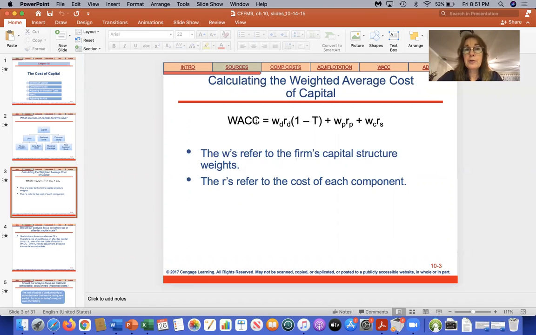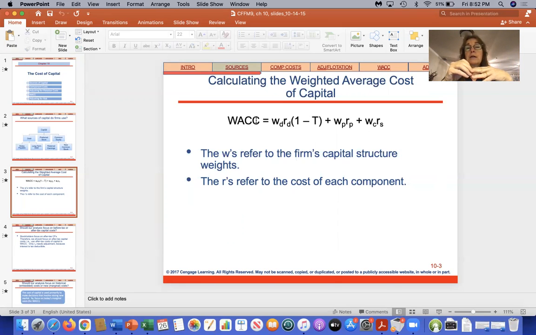We also call the WACC the hurdle rate, because if your weighted average cost of capital is 9%, say, then in chapter 11, we're going to look at the different ways that we decide whether we're going to accept a project or not. If our weighted average cost of capital was 9%, for example, any project that will give us a return of greater than 9%, we would accept, right?